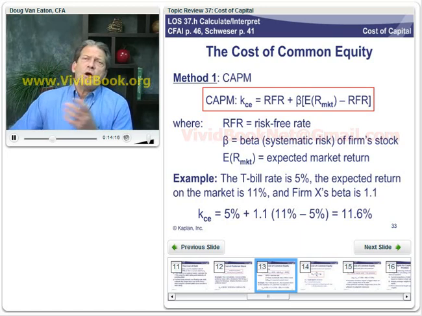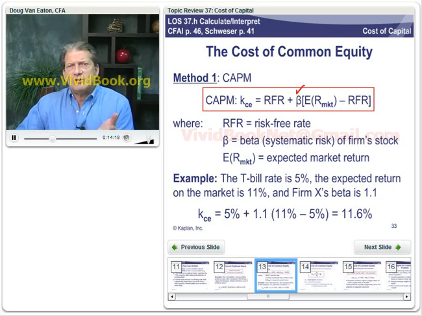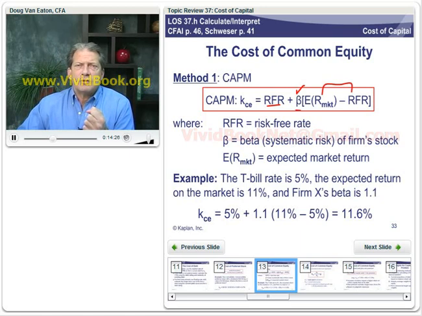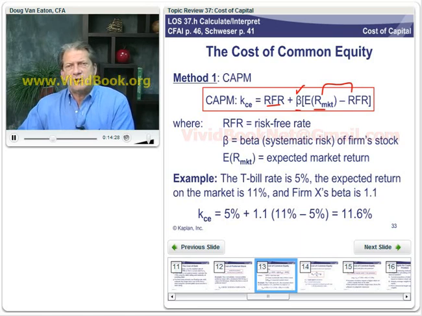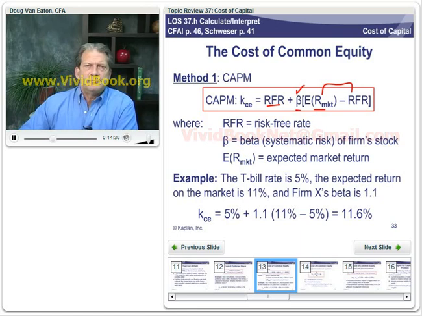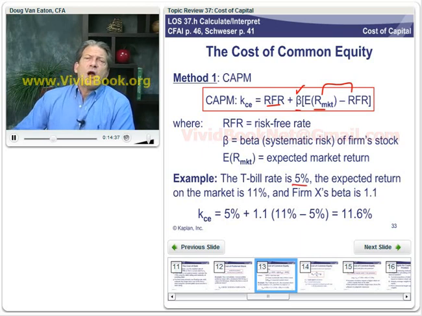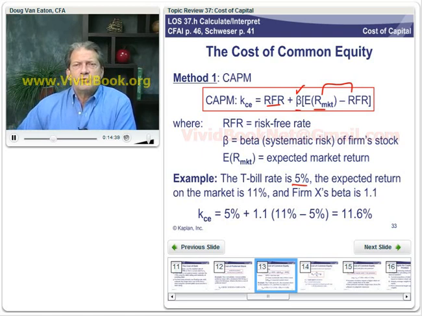Now, how would you know on the exam when you're supposed to use this method? Well, if you're given the risk-free rate and a beta and the market risk premium, or the expected return on the market, then that's the one you can calculate. So let's say the T-bill rate is 5%. We often use the Treasury bill rate as a proxy for the risk-free rate. The expected return on the market is 11%, and Firm X's beta is 1.1.